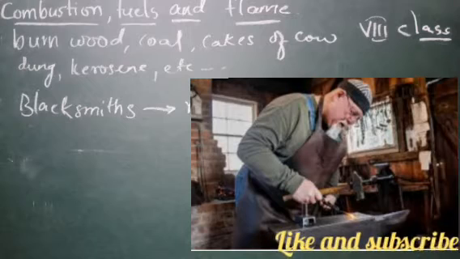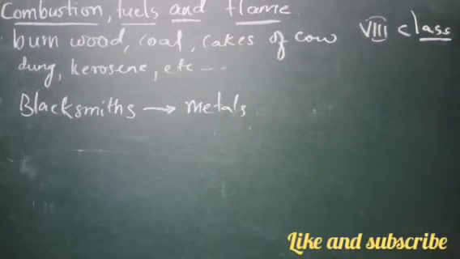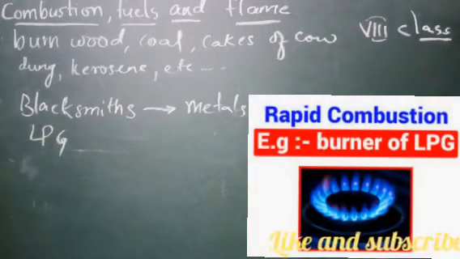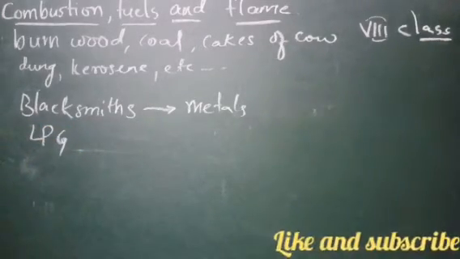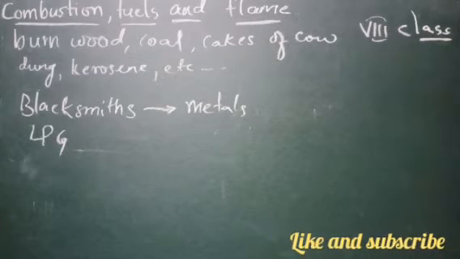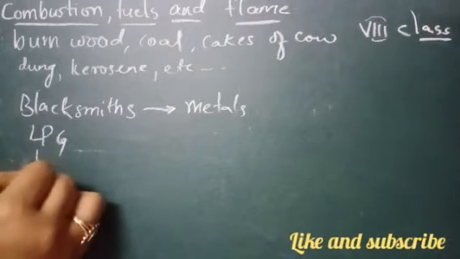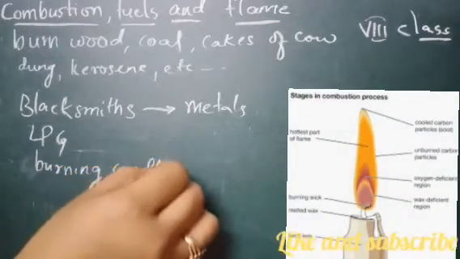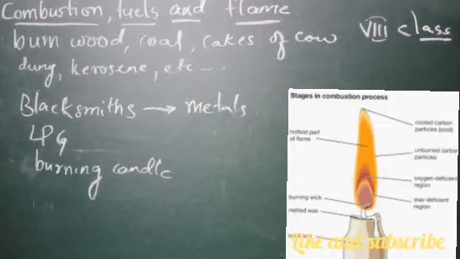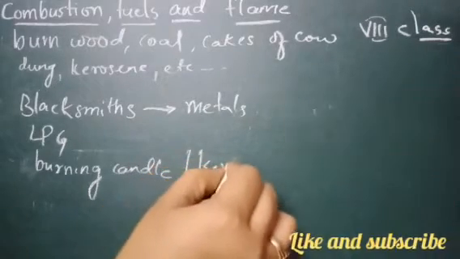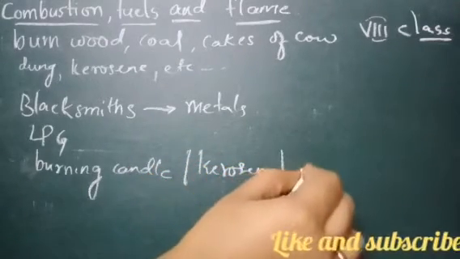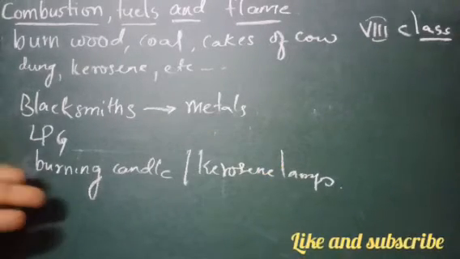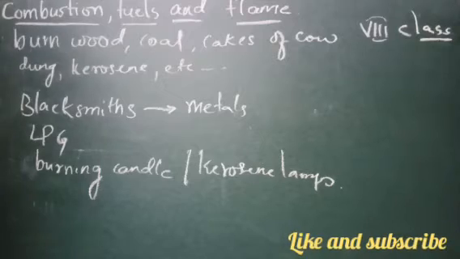And in both urban and rural areas nowadays we see LPG gas, which is used for cooking food. We also get light from burning candles, right? And we have kerosene lamps too. Where there is no supply of electricity, they will use burning candles and kerosene lamps.